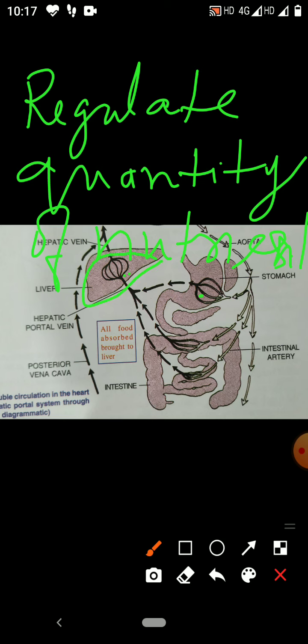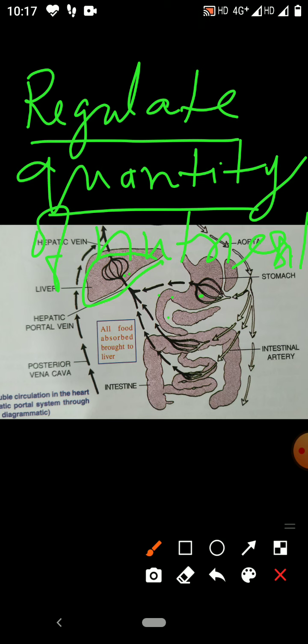The liver is going to store the nutrients for emergency situations. The liver is regulating the quantity of nutrients, so excess nutrients cannot reach the organs of the body, and the liver will detoxify the toxic poisonous absorbed substances. In that way, the organs of our body cannot be affected. So this is the hepatic portal system.